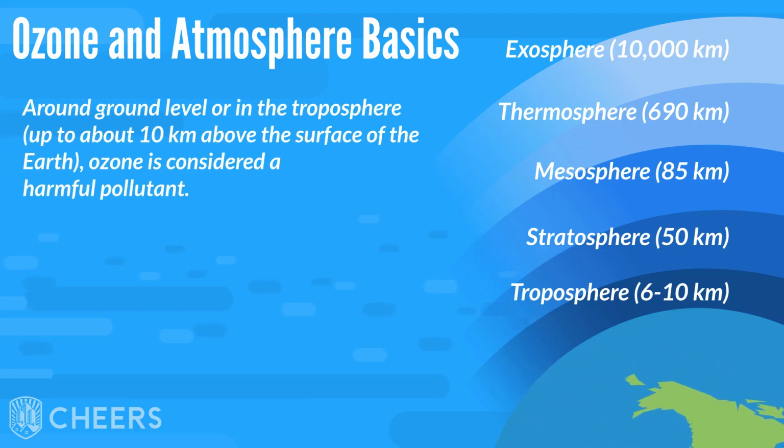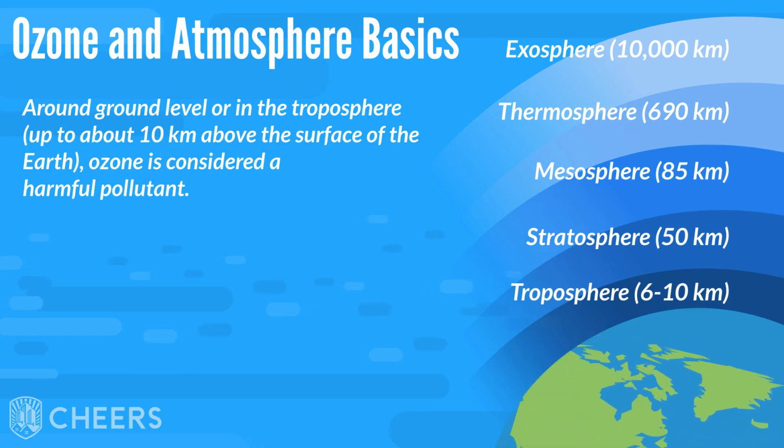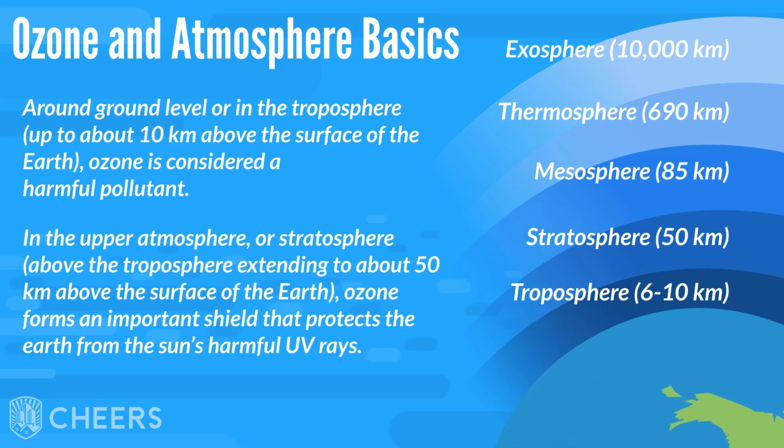Around ground level, or in the troposphere, which is up to about 10 kilometers above the surface of the Earth, ozone is considered a harmful pollutant. In the upper atmosphere, or stratosphere, above the troposphere, extending to about 50 kilometers above the surface of the Earth, ozone forms an important shield that protects the Earth from the sun's harmful UV rays.